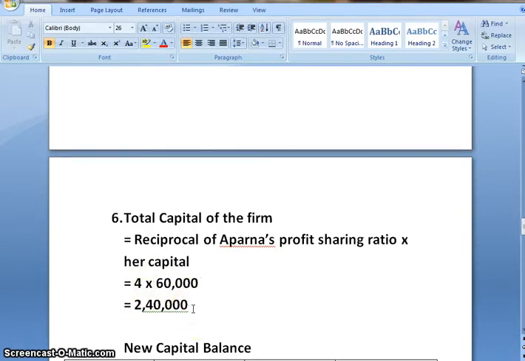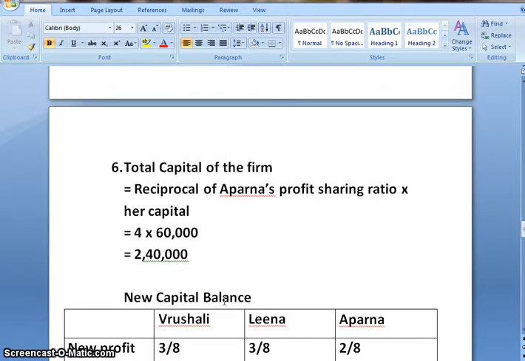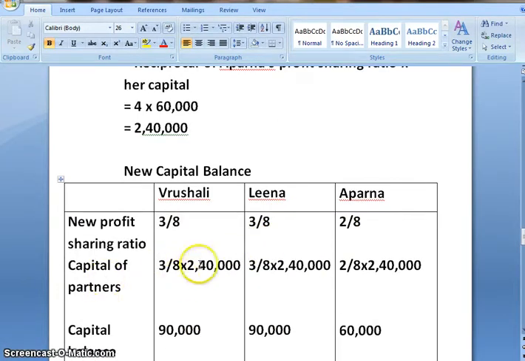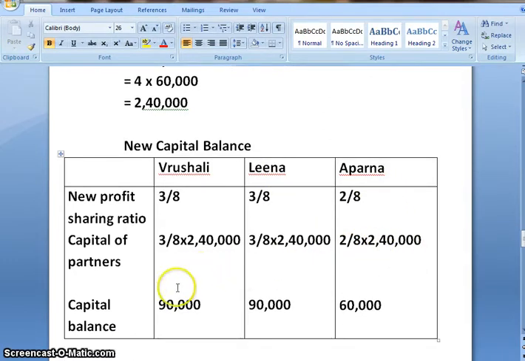Now this total capital of the firm we need to divide among all the partners in their new profit sharing ratio. So their new ratio is 3:3:2. We'll calculate 3 by 8 multiplied by 2,40,000 for Vrushali. Similarly 3 by 8 into 2,40,000 for Leena, and 2 by 8 multiplied by 2,40,000 for Aparna. On multiplying and calculating, we get final capital balance for Vrushali as 90,000, for Leena 90,000 and for Aparna 60,000.